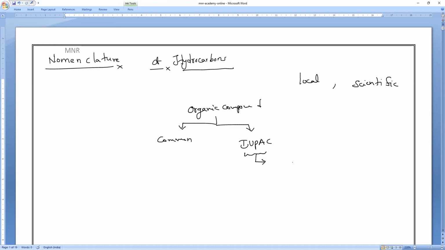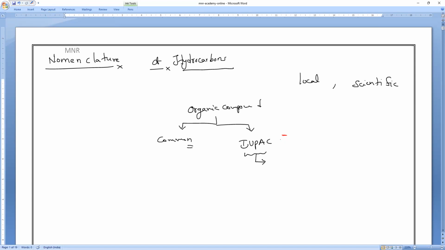IUPAC is the organization that suggests the official names for different kinds of chemicals and compounds. Just as in our daily life we have an official name and a normal pet name, the IUPAC name is the internationally accepted name, and common names may vary from place to place, country to country.